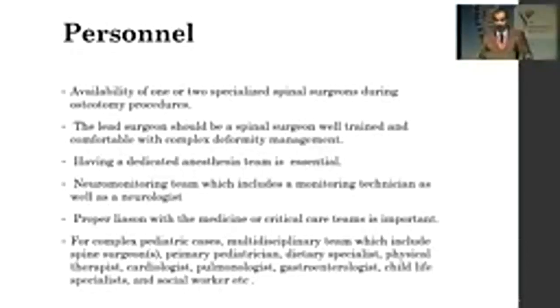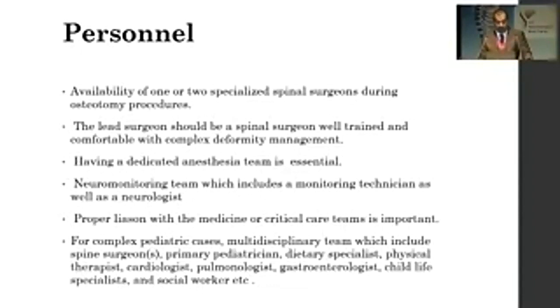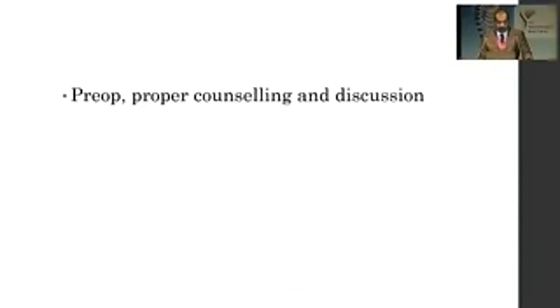For pediatric cases, again, as Dr. Hassan just told us, children are not small adults. You need to have a multidisciplinary team, which includes spine surgeons, primary pediatrician, dietary specialists, physical therapists, cardiologists, pulmonologists, gastroenterologists, child life specialists, and social workers.